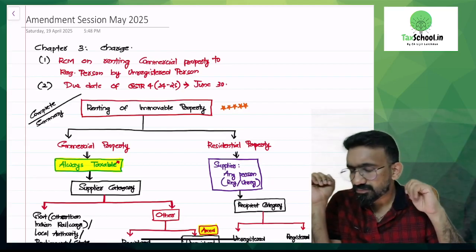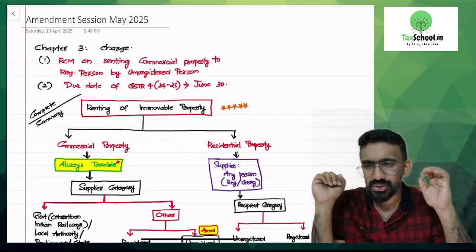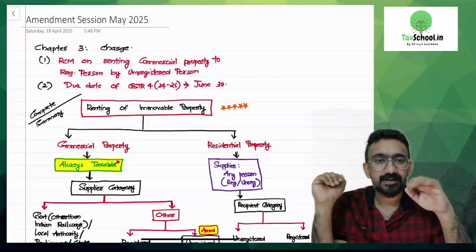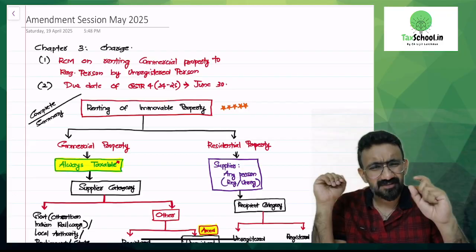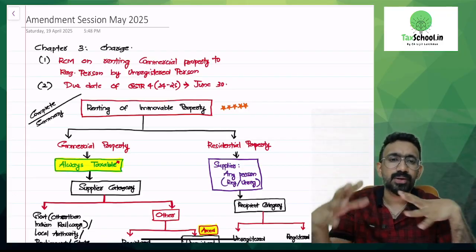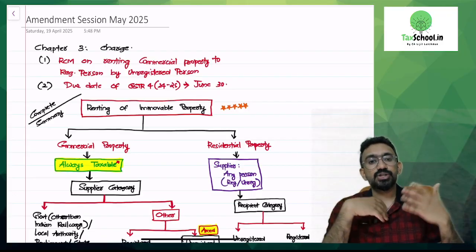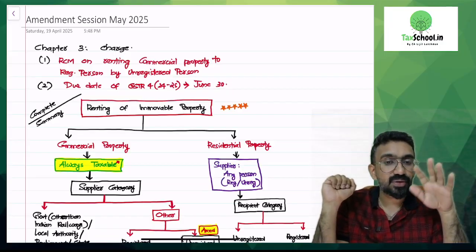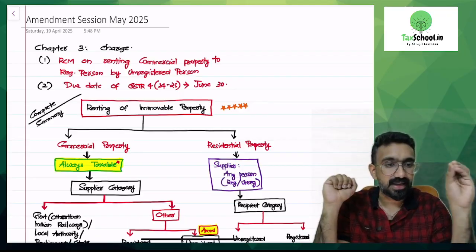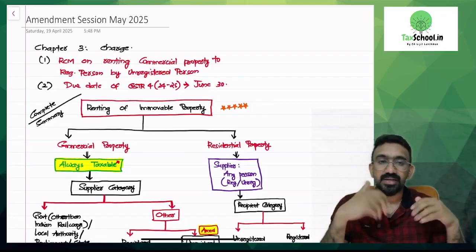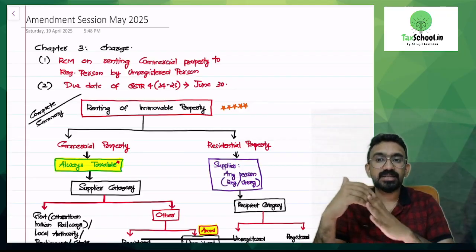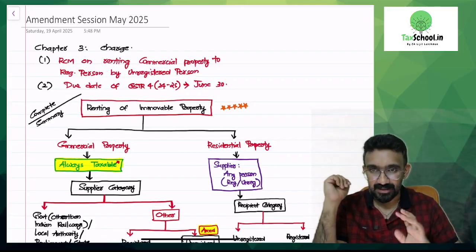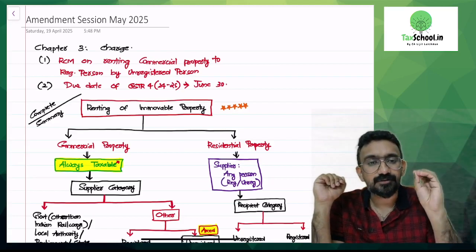Anyway, looking into the charge chapter, there are two major amendments that you need to refer to for this examination. One is a very small amendment. The second one has a little more implication. They can ask you a question consolidated. So when I'm putting you through amendments, I did not just give you the amendment, saying this is what is amended. I'm also trying to give you an overall understanding of the entire area so that if you get a question relating to the amendment, you will be able to write it entirely. The first amendment is on a reverse charge case.